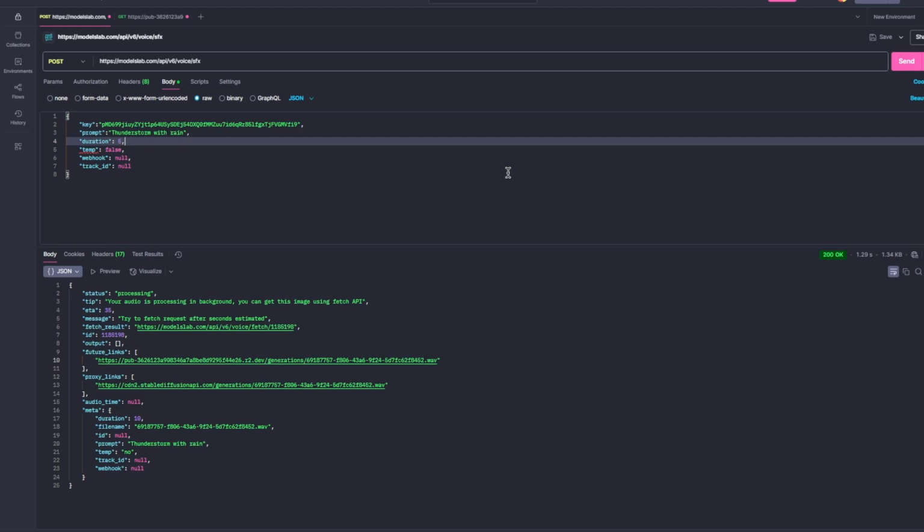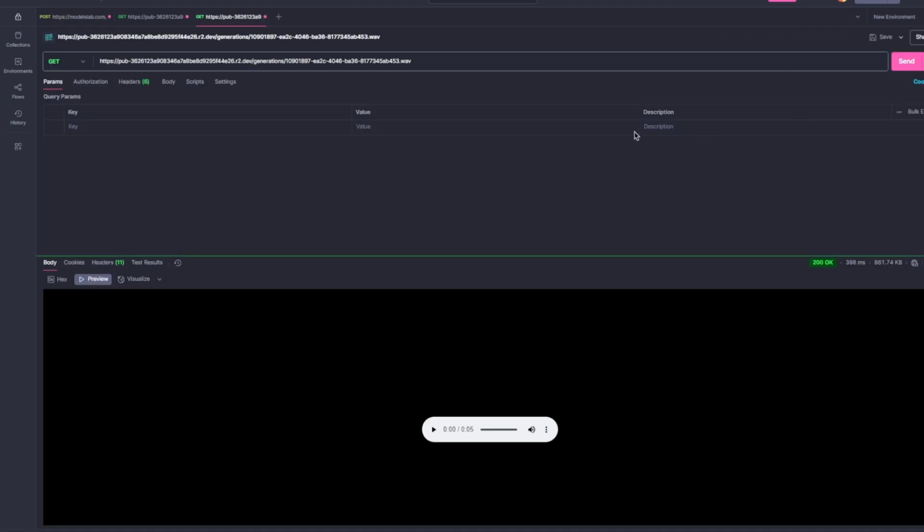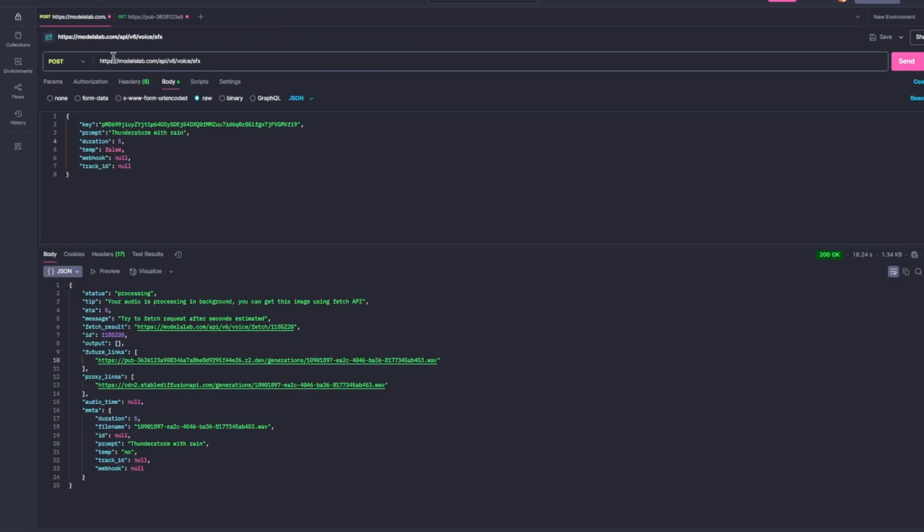and let's see. Okay, let's see if it has been generated. It's generated. See, it's a 5-second audio. So this is how we can use the SFX endpoint in ModelsLab.